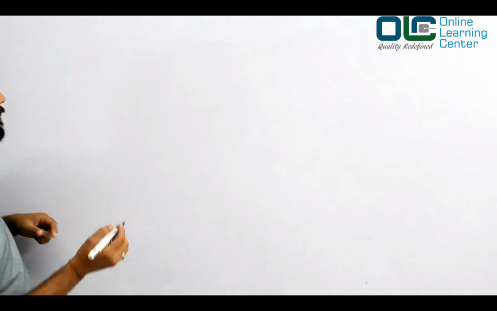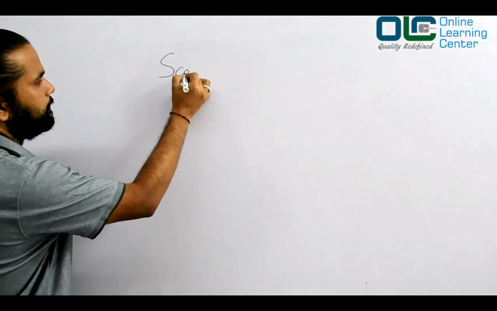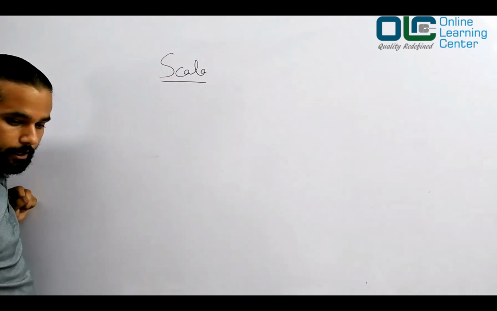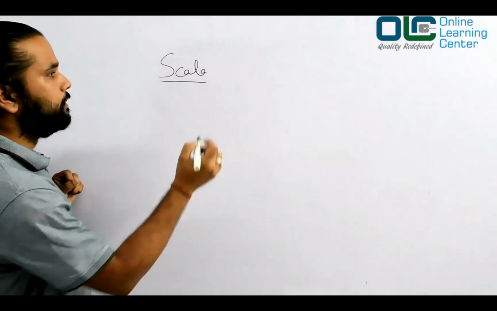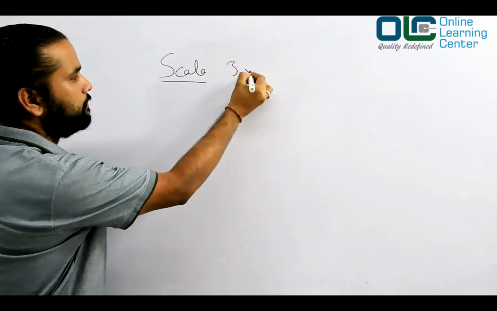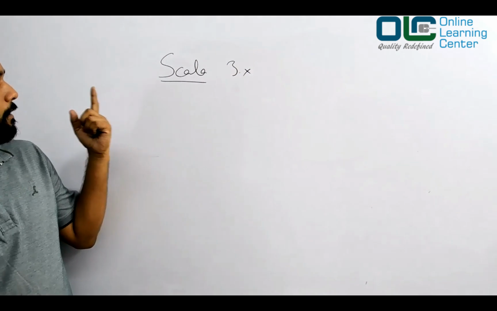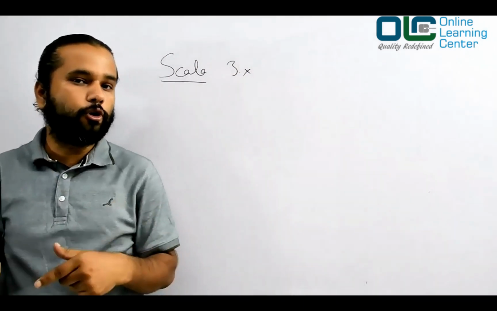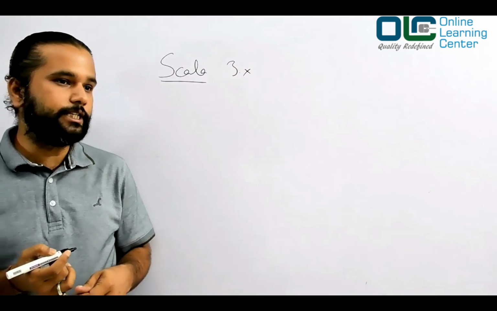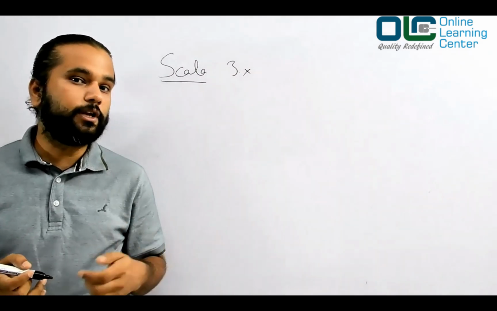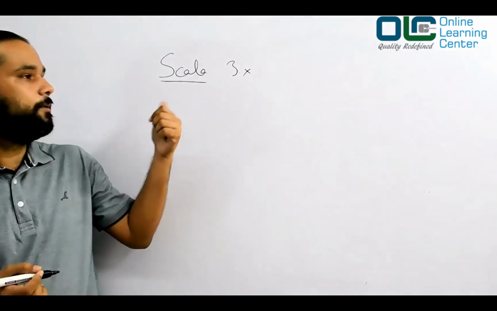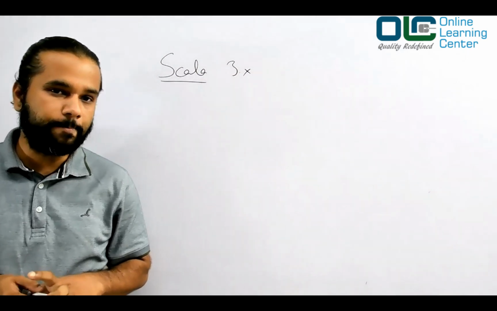So let's understand a little bit about Scala now. You may ask me what version we are going to cover in this program. We'll be covering 3.x. It's really new, launched recently, 1 month ago. While we are doing this, we'll also do 2.x as well as 3.x. 2.x is widely used in the industry, but we'll also start with 3.x so that we can understand what are the new things that have come up in Scala 3.x.